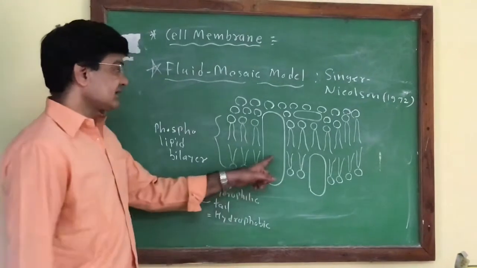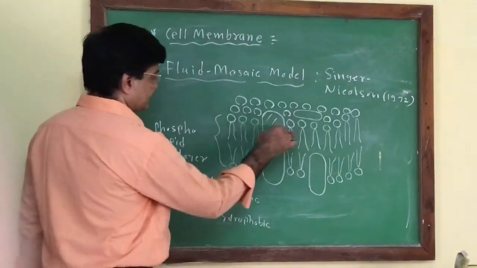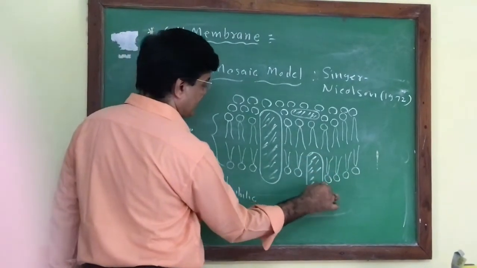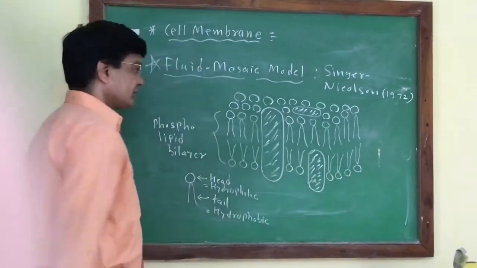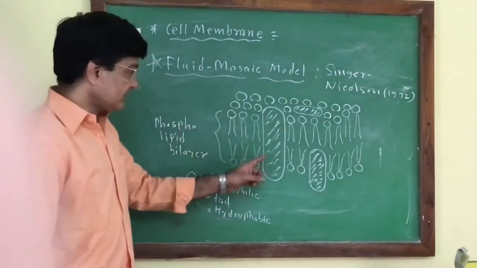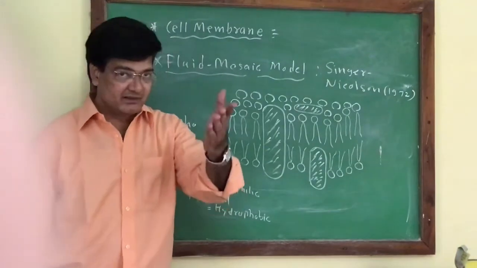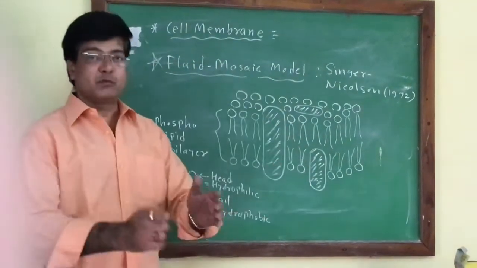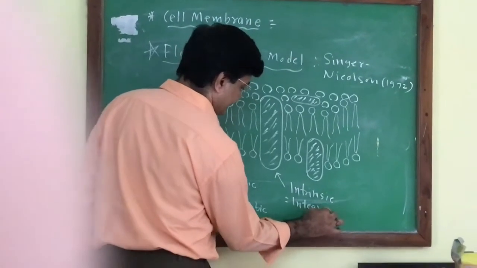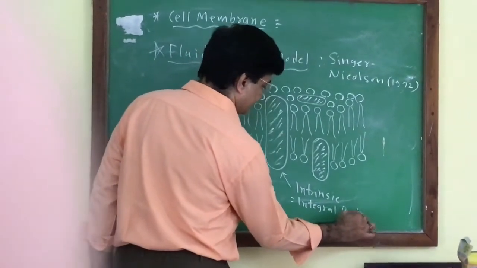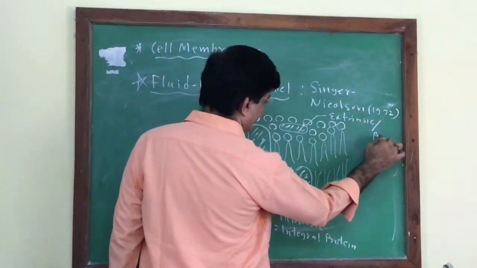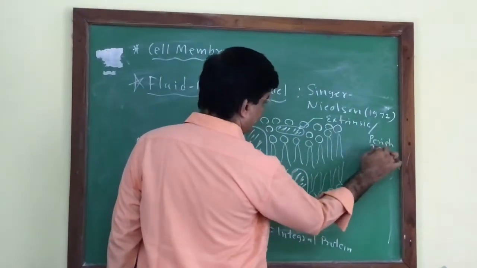These are the different proteins present in the constitution of the plasma membrane. These proteins are of different kinds on the basis of their location as well as their function, and that's why it is a mosaic kind of model. They are intrinsic or integral proteins, or extrinsic, also called peripheral proteins.